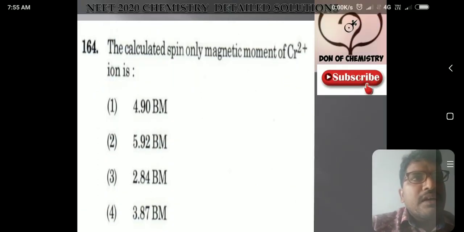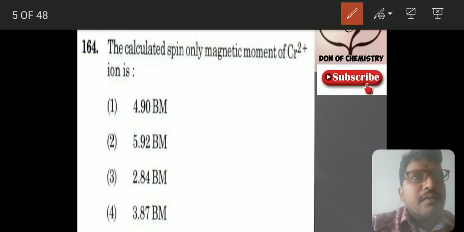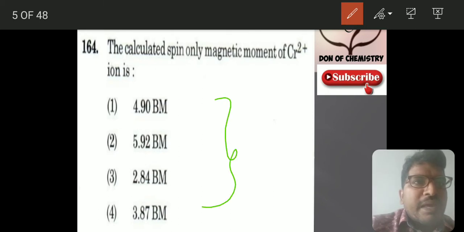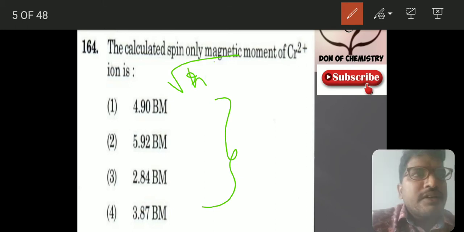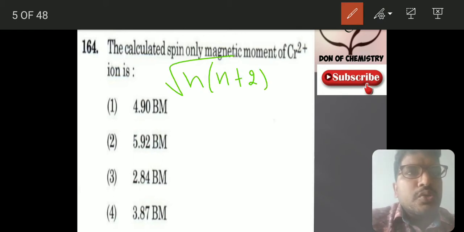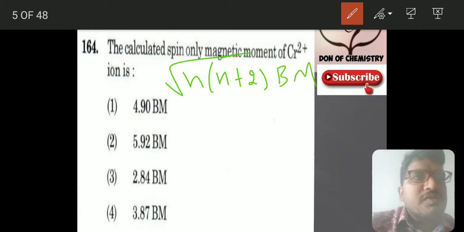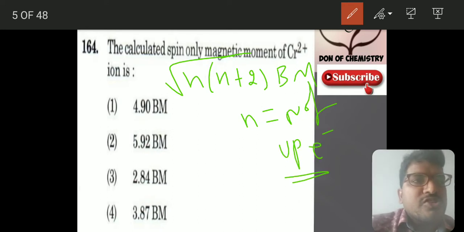What is the spin only magnetic moment for chromium? The spin only magnetic moment is root over n into n plus 2 Bohr magnetons. What is this n? n is equal to the number of unpaired electrons.